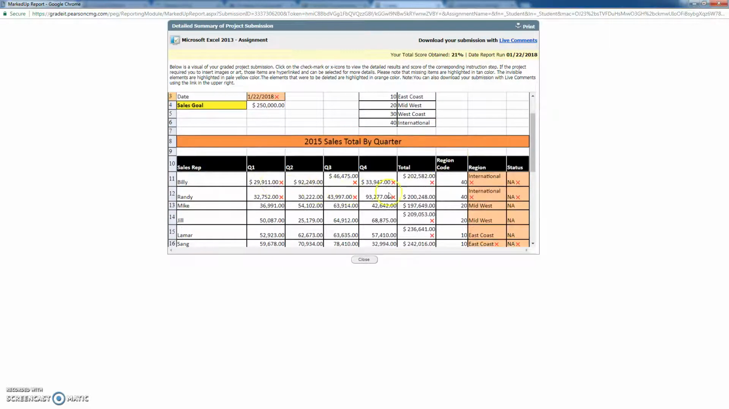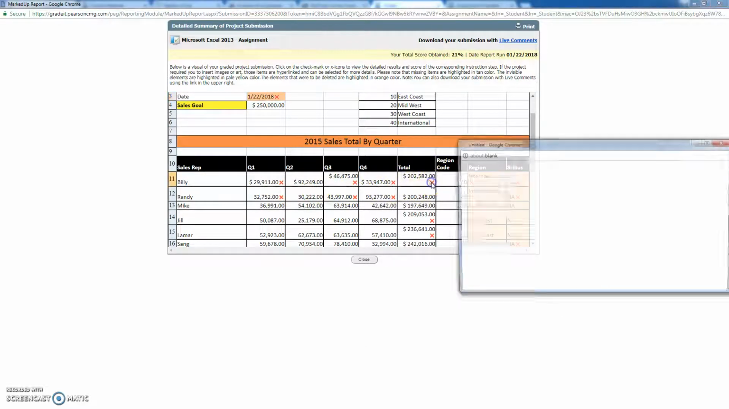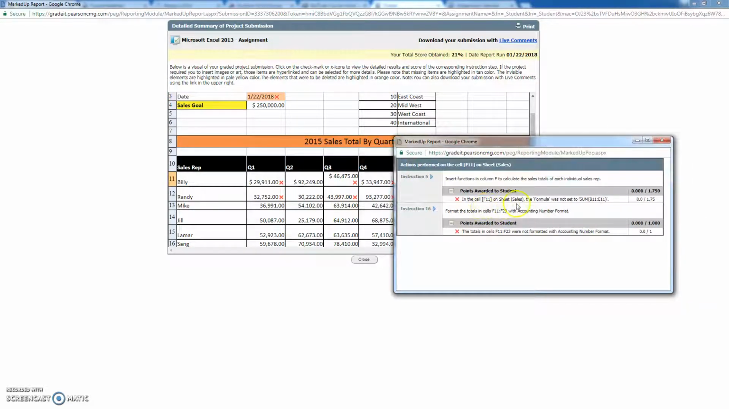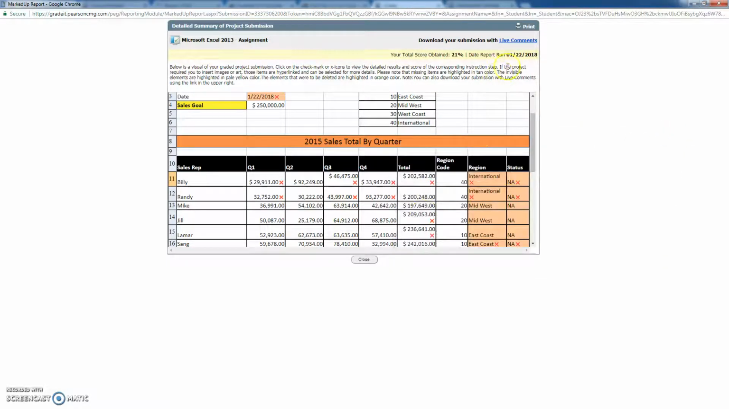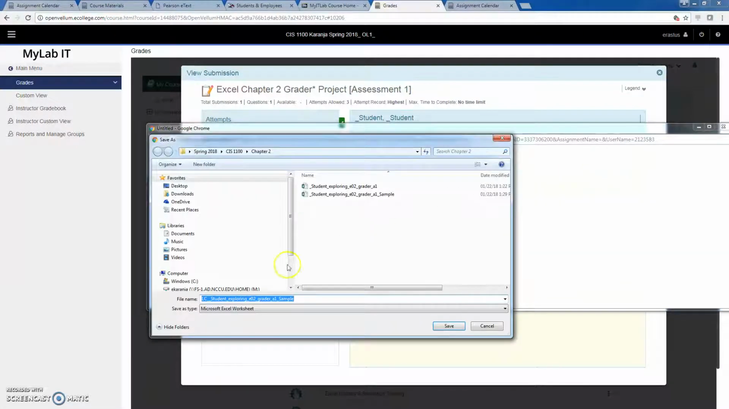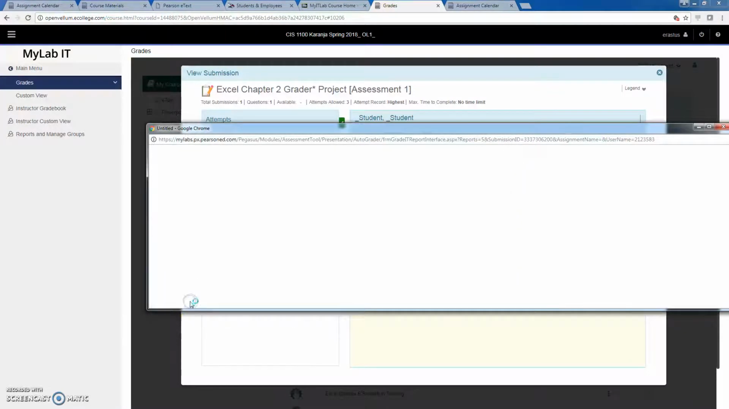And if you come down here, it also shows you where you made some other mistakes. If you click on this, this is the same thing that we just looked at, instruction number 5. In cell F11 on sheet sales, the formula is not set to sum, and so on all the way down. So that's another way in which you can see. Or you can download the submission with live comments. This is the file that you submitted, and when you click on that link, it's going to pop up, and then you can save it somewhere and give it another name, say submission 1, and save it in your folder. Then you click on that and it's going to open.